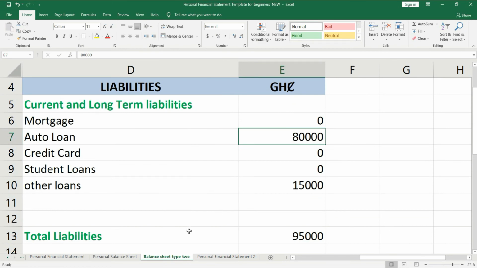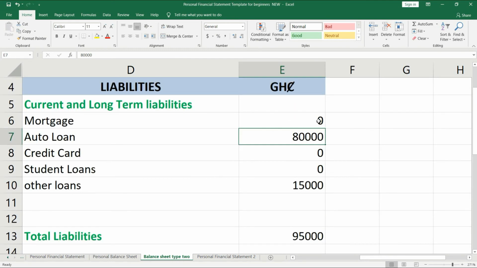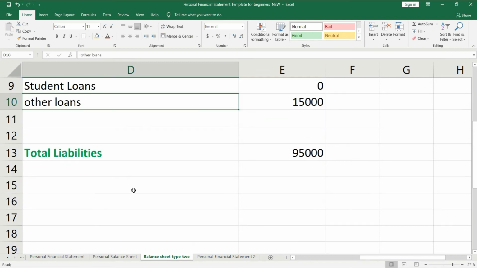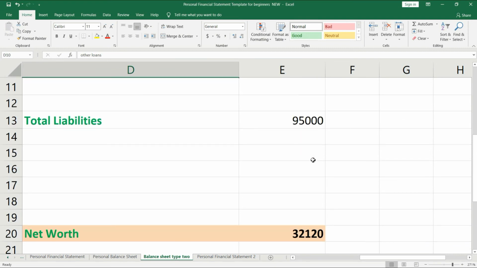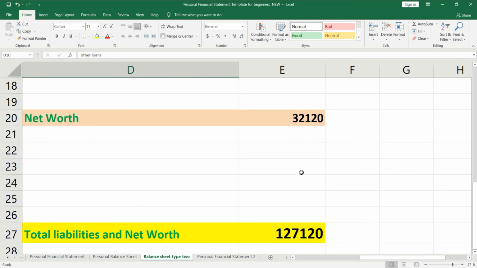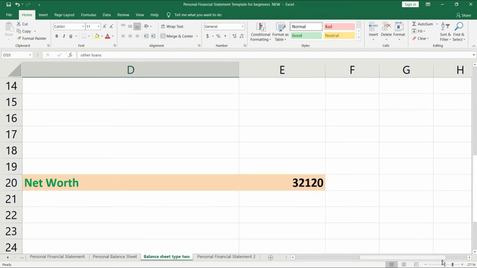Okay, so now we are in the balance sheet again. The summation of the mortgage, the auto loans, the credit card, the student loans, and the other loans becomes your total liability. Then we need to know your net worth. As I said, your assets minus your liabilities will give you your net worth. That's this figure in here. So in a nutshell, this is how you calculate your net worth.